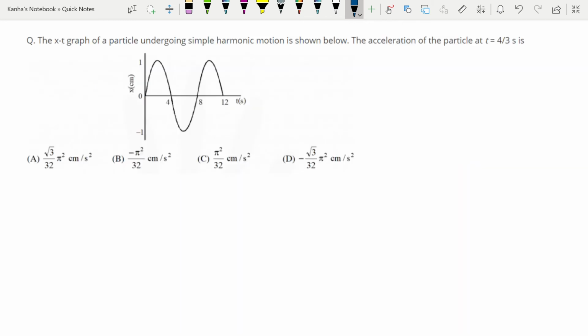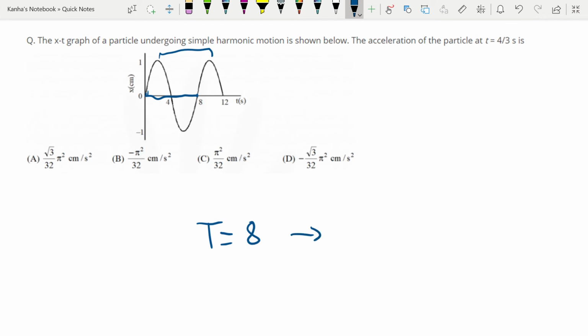The x-t graph of a particle undergoing simple harmonic motion is given to you. The acceleration of the particle at t is equal to 4 by 3 seconds is what? So to find the acceleration, you must have a mathematical form of your displacement. So from this graph, what can you see? First of all, it's a sinusoidal oscillation because it's SHM. Next, you can easily see what the time period is. Time period is the distance between these two, or let's say the distance between here to this point. So from this graph, you can easily see that time period is equal to 8 seconds.